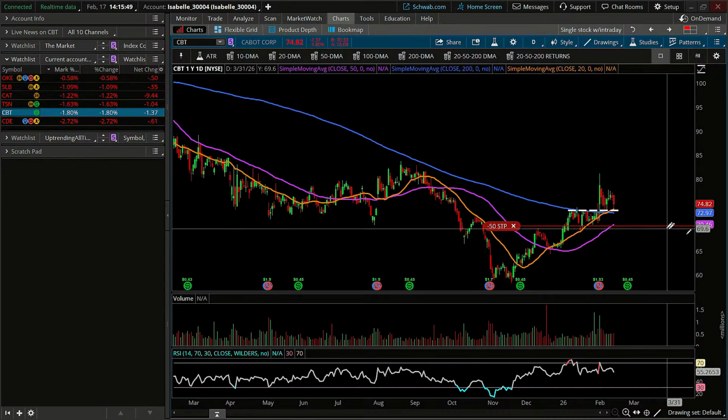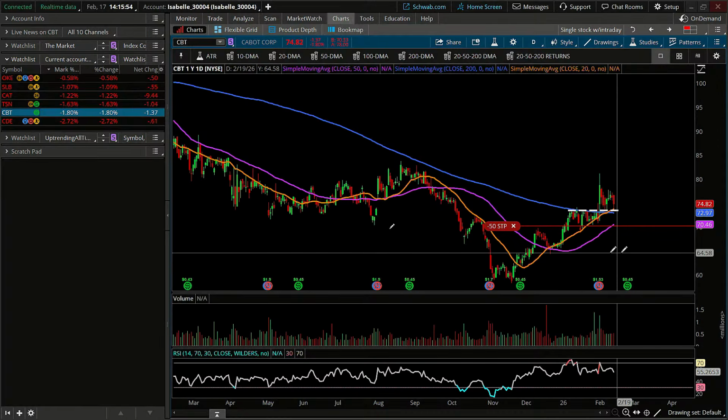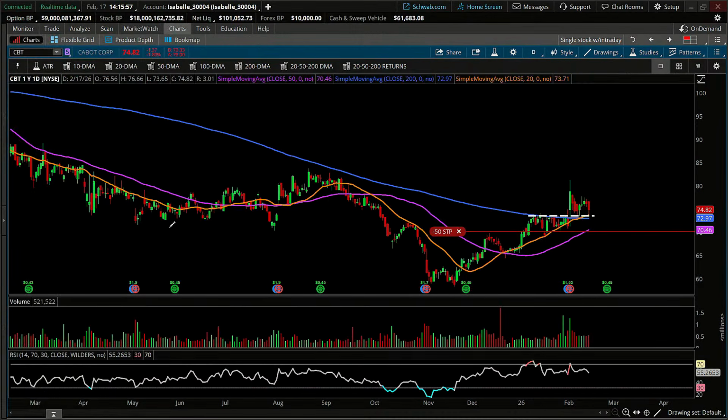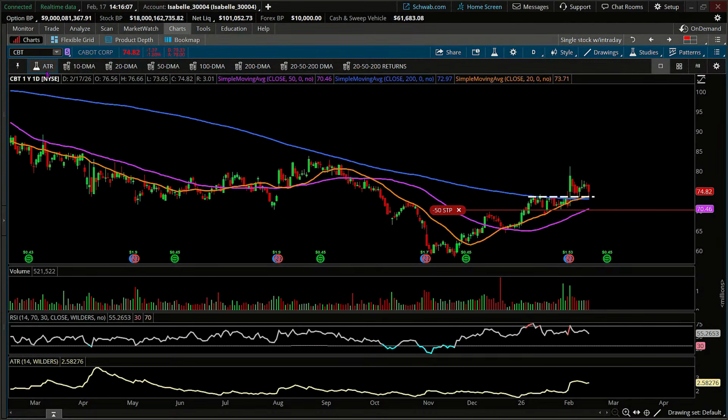Now, we could conceivably elevate this stop a little bit. So our current level on the 20-day, if we wanted to use the 20-day exclusively here, everybody, the 20-day right now is 73.71. And the way we've been managing this is with the average true range, otherwise known as ATR. What we do is take the amount of the ATR beneath our trending moving average, in this case, the 20-day, and we are looking to stay within that allotment, right? That $2.58 beneath the 20-day moving average.